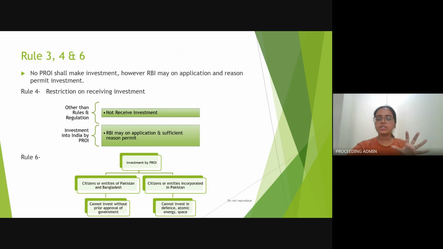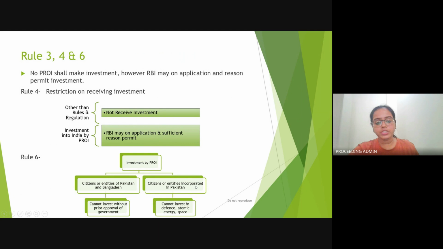Rule 4 further restricts receiving investment. It states that other than under the rules and regulations, no investment in India is to be received from a person resident outside India. But if the RBI permits and grants the application, the investment can be received in India. The investment by persons resident outside India has further been restricted for citizens or entities of Pakistan and Bangladesh. And then an additional restriction has been put on citizens or entities incorporated in Pakistan.